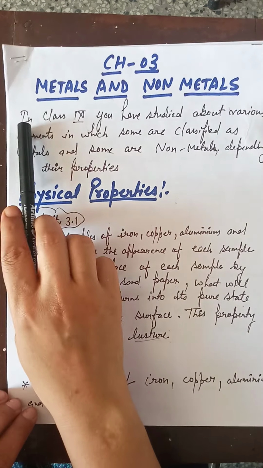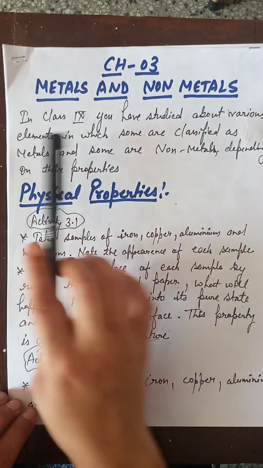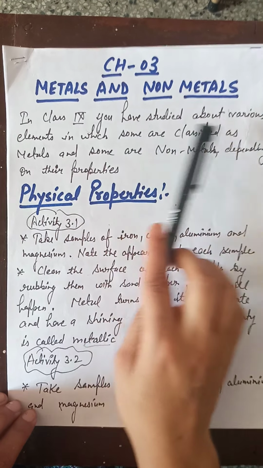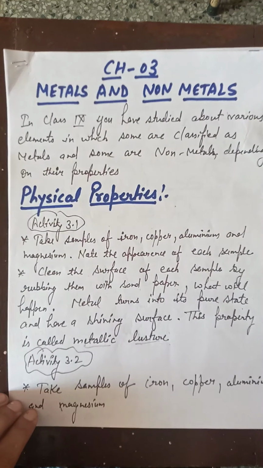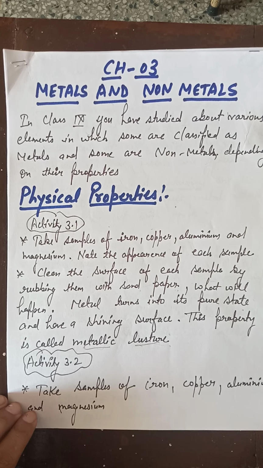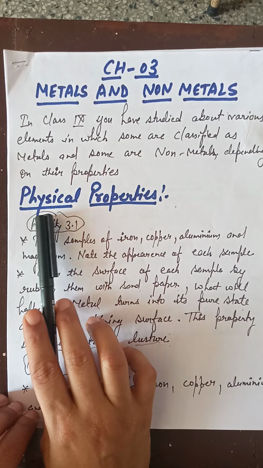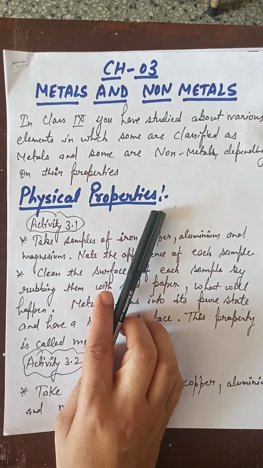In the previous class, you have studied about various elements in which some are classified as metals and some are non-metals depending on their properties, because we have different types of elements and we categorize them into metals and non-metals depending on the different properties. The properties are further divided into two types, that is physical properties and chemical properties. Now firstly we will discuss physical properties. So what are physical properties? What do you mean by physical properties?